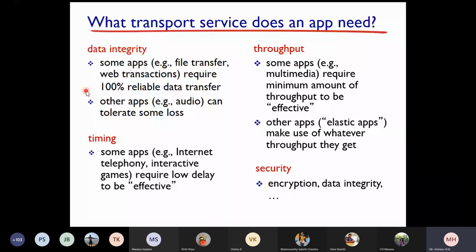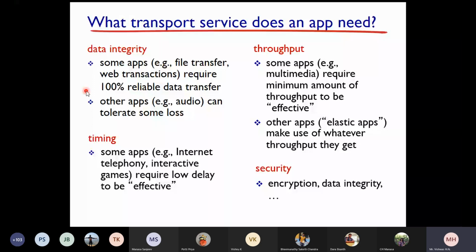Other apps can tolerate some kind of loss. For example, if you are using an audio application or video conferencing, and 1 or 2 frames are missed in between, it's fine. You can still go ahead with the communication. You won't lose much there, right? Say for example, now we are using an audio application and I am teaching something to you. If you miss a second in between, I hope you can understand the rest of the things even after that. So those kinds of applications can tolerate some loss.